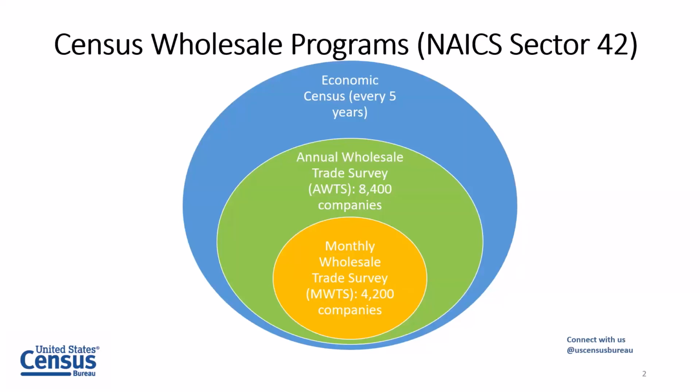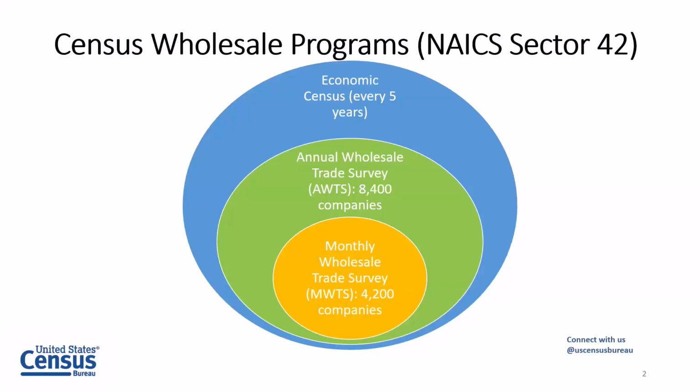Then we have two programs that use that economic census to help set the sampling frame. We have our annual wholesale trade survey, which is about 8,400 companies, and includes all types of wholesalers, but focuses more on national level estimates collected primarily at the firm or division of firm level, as guided by that NAICS classification code.